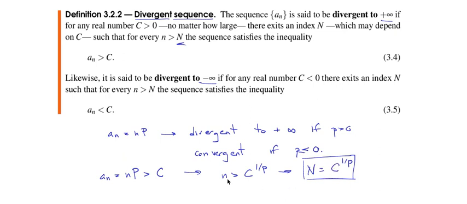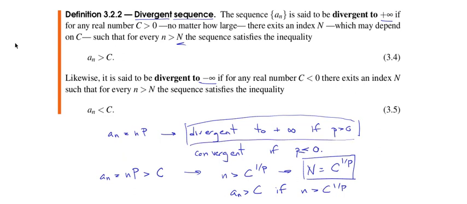If we choose n such that it's greater than this threshold value that we have chosen, then every value after this will be greater than this, right? So we have a sub n is greater than c if n is greater than c to the 1 over p, right? So that proves this first part. Okay, applying the definition, we have found a capital N such that this is true.